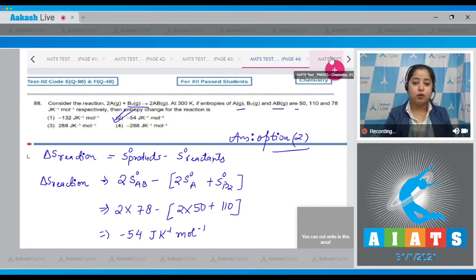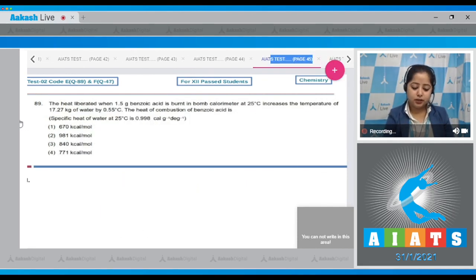Moving to next question, which is question number 89. Let's read it. The heat liberated when 1.5 gram benzoic acid is burnt in bomb calorimeter at 25 degrees Celsius increases the temperature of 17.27 kg of water by 0.55 degrees Celsius. The heat of combustion of benzoic acid is, we are given with specific heat of water at 25 degrees Celsius, which is 0.998 calorie per gram per degree.